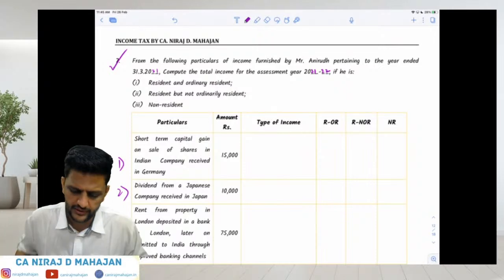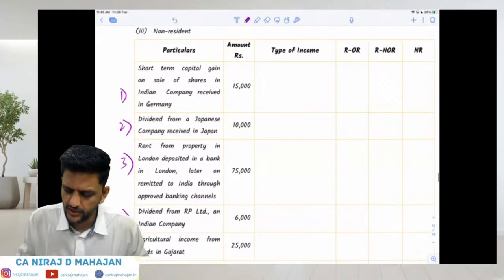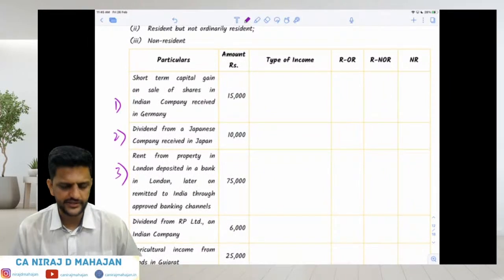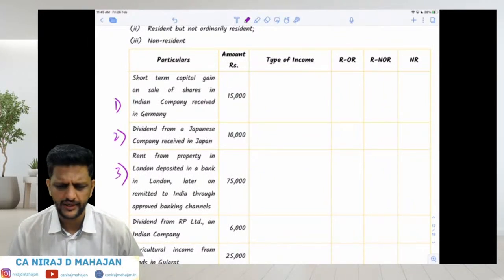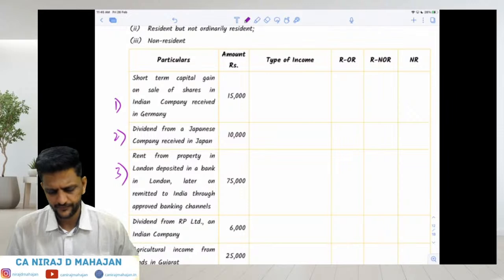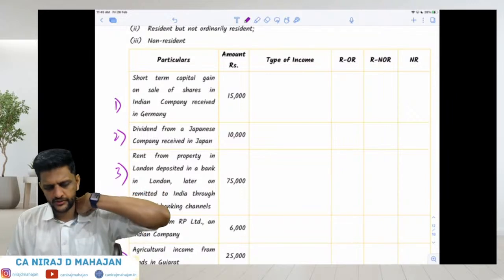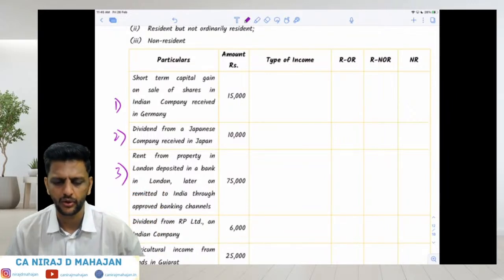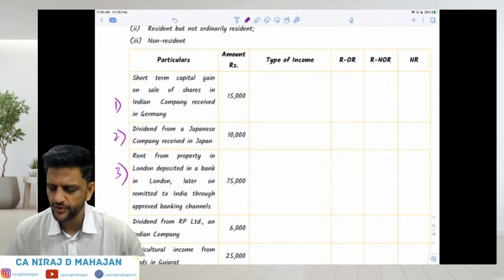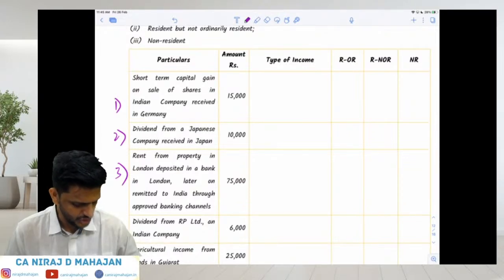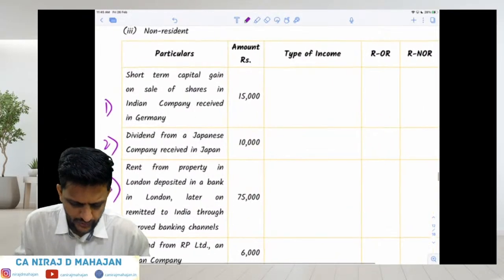Fine. So the other remaining details are readymade available to us. We just have to say whether it is taxable or not. If it is taxable, we'll write the figure. If it is not taxable, we'll write nil. That's it. Okay. Please pay attention now. This is an important question. This will clear your concepts of what is taxable or not taxable in India, depending on ROR, RNOR, and NR. Okay. Sure. First one.